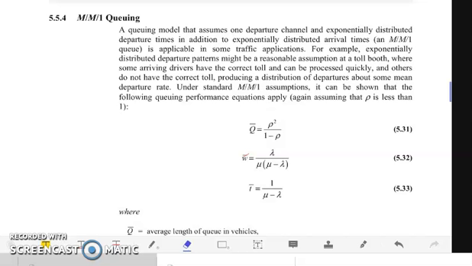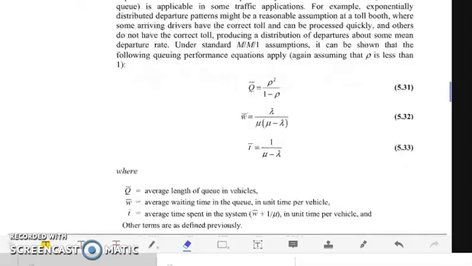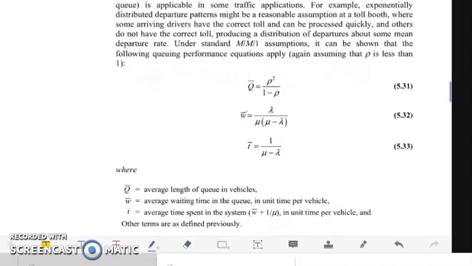So we have here our queuing performance equations. You have our average length of queue in vehicles. We have our average waiting time and the average time spent in the system.